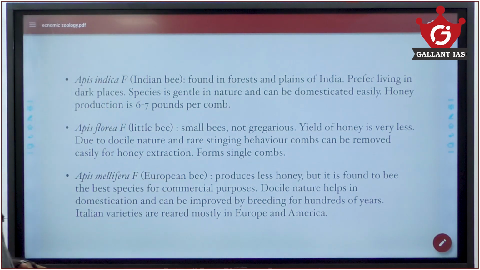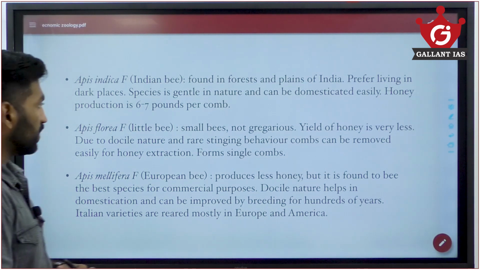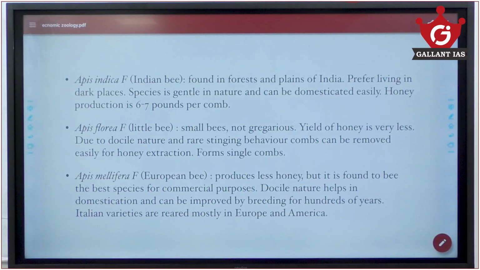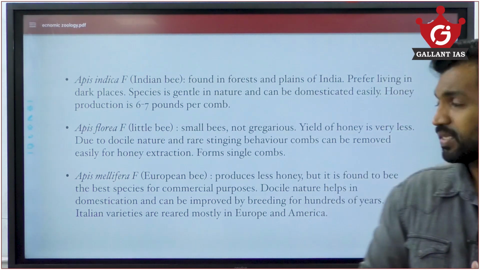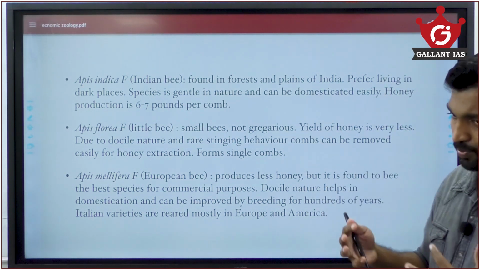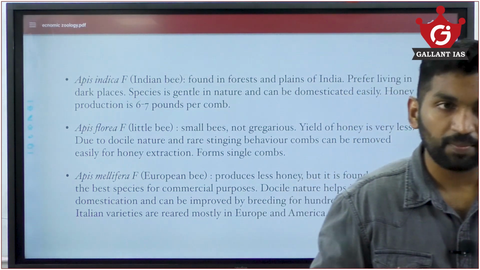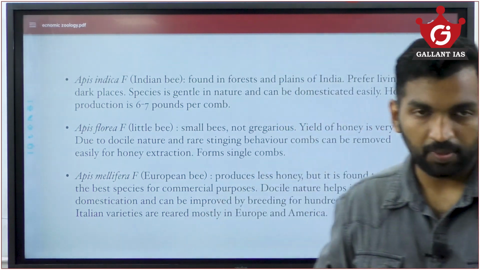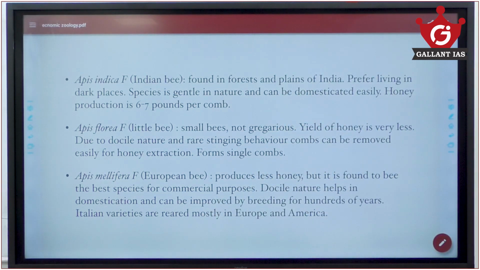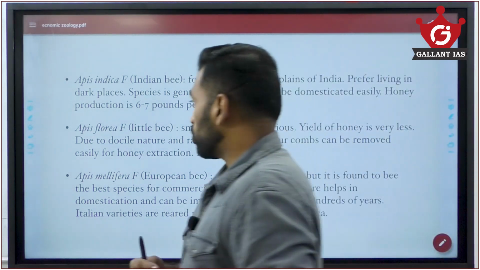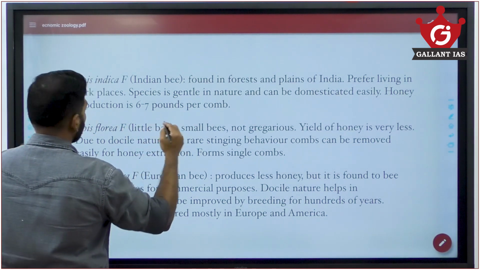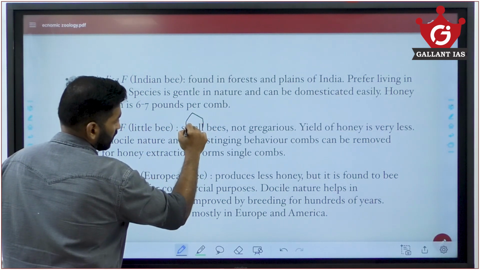Apis florea are small bees, not gregarious, and the yield of honey is very less due to their docile nature and rare stinging behavior. Combs are not removed easily for honey extraction, and they form single combs. These are docile, which means that whenever we approach they might run away, so it's not easy for them to be bred or captured and taken to a honeycomb and cultivated. Generally the comb structure of honeybees is a hexagonal comb-like structure, which keeps on accumulating.